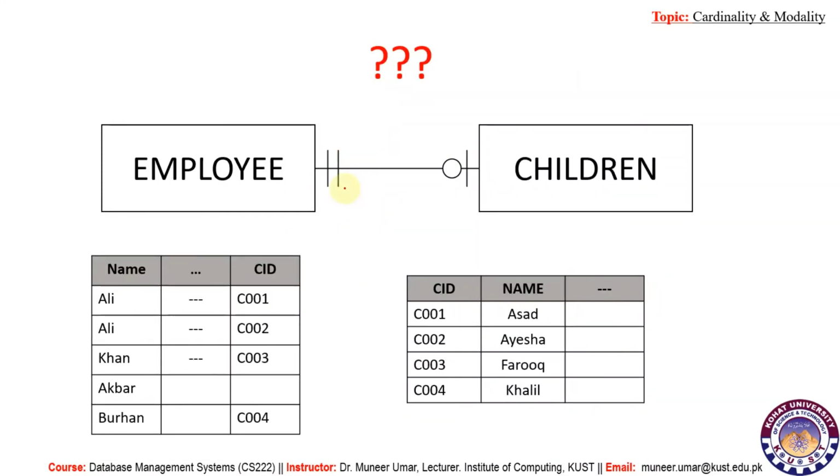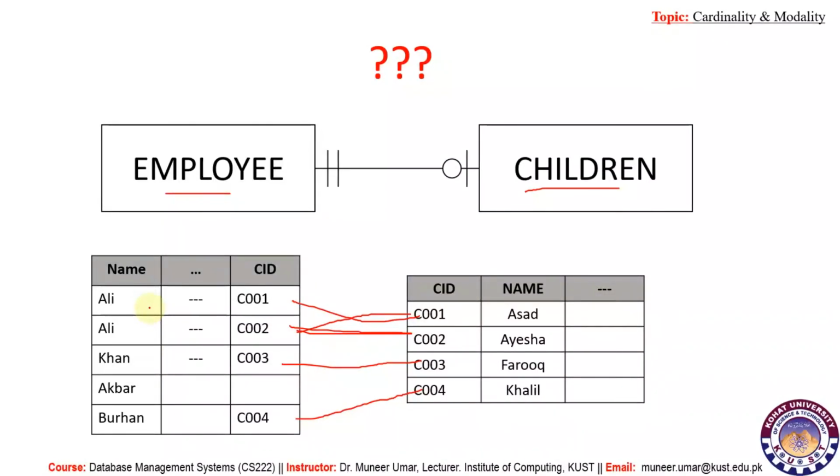Now here we have another example. In this example we have employee and children. If we look into the instances and their association, we can see that one employee may have multiple children and one child must have only one parent or one employee. So if we look into this table, this one is connected here, also this one, this one is connected with this one, then here and here.